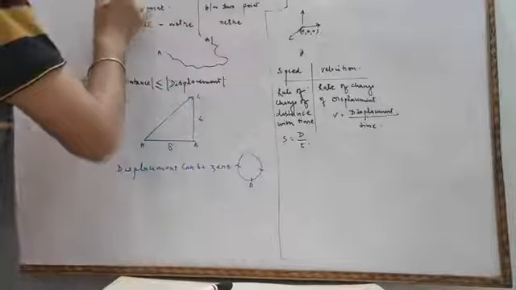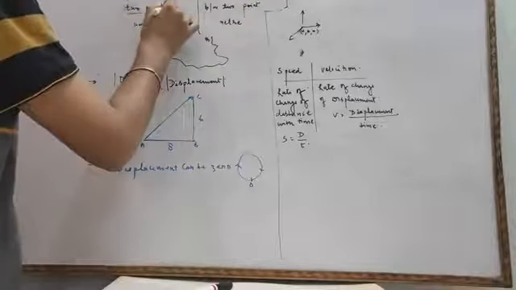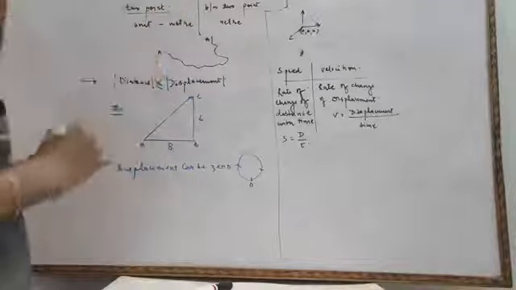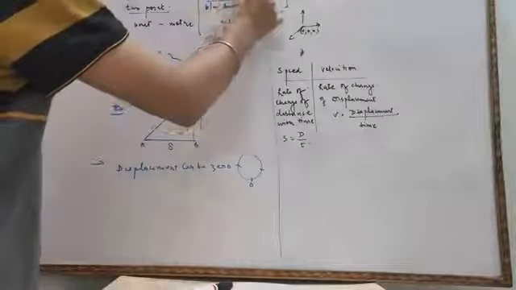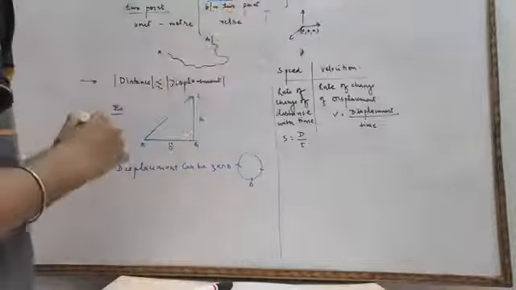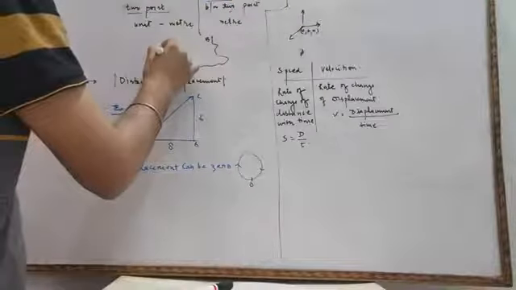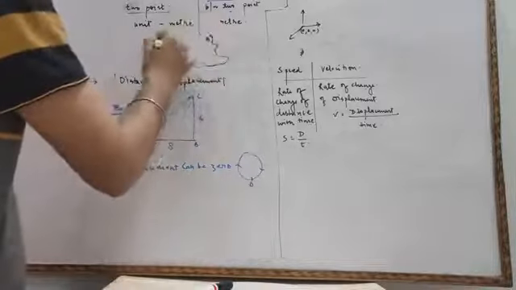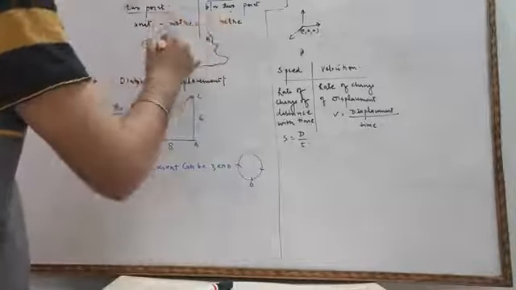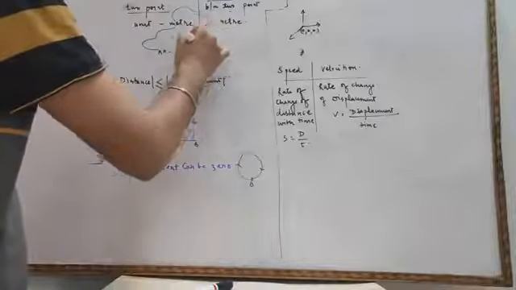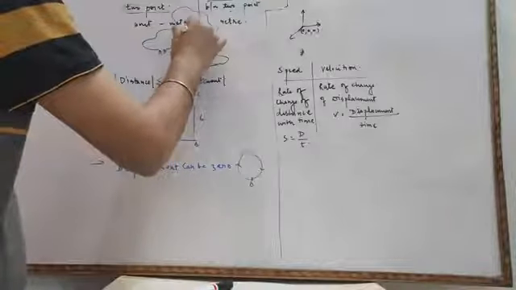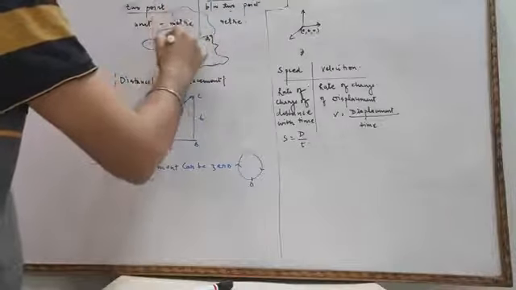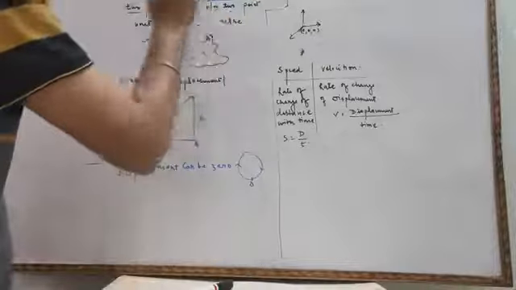Distance is the total path covered between two points, and displacement is the shortest path covered between two points. Take an example. Suppose we need to move from A to B, and we have adopted this path. This is distance. The shortest path between A and B represents the displacement, and all the remaining paths represent distance.